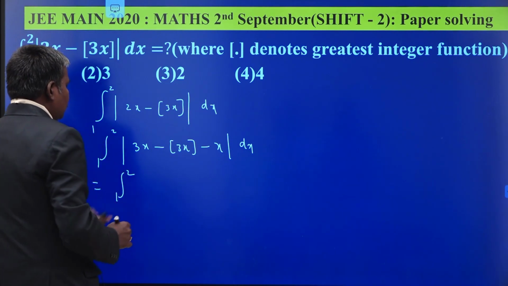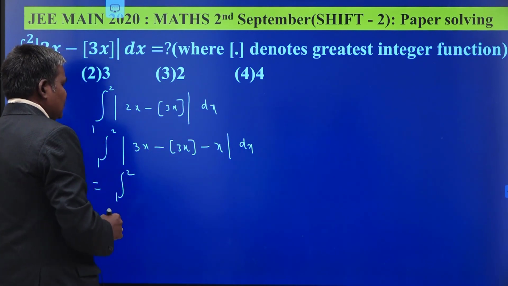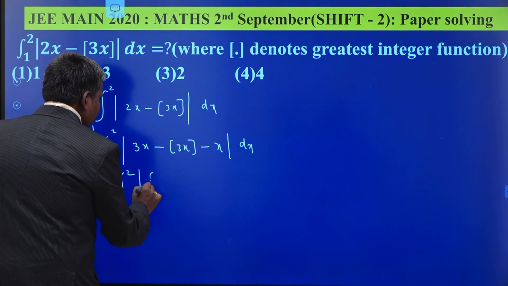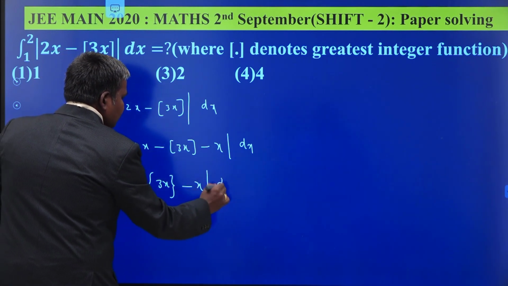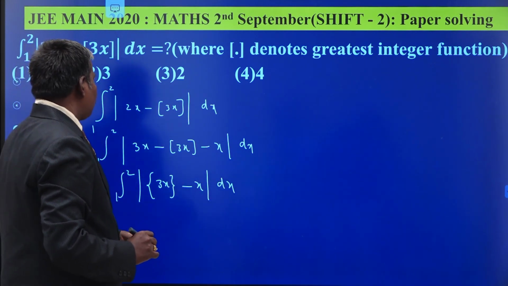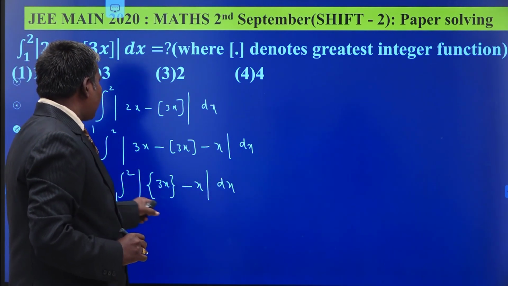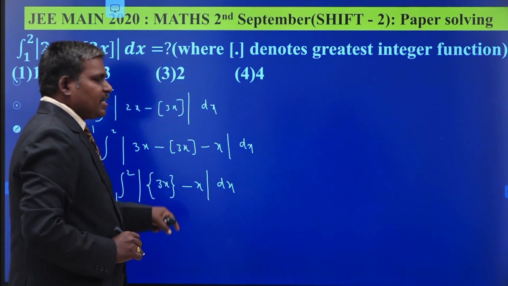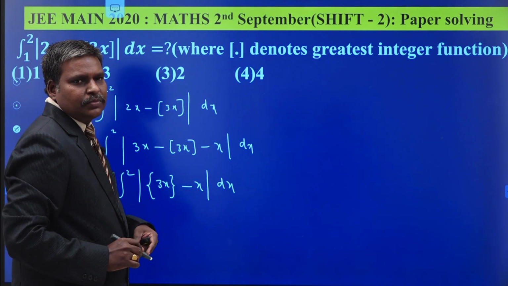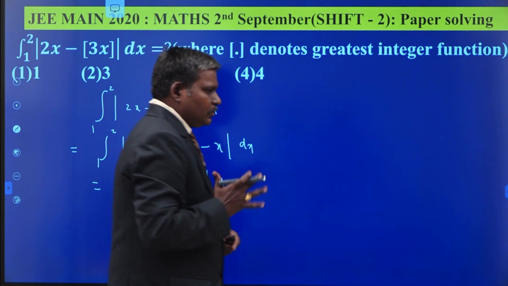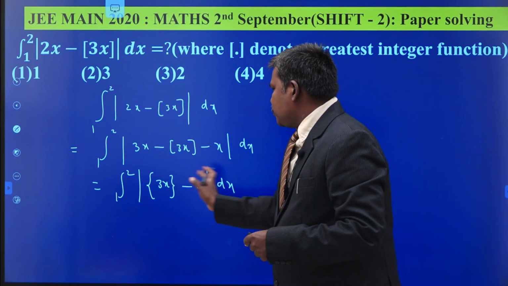Why should I write this in this manner? 3x minus box 3x is nothing but the fractional part of 3x, that is 3x minus the integral part of 3x, minus x dx. Now my question is, which one is more? X runs from 1 to 2, your box 3x lies between 0 to 1. Then which one is more?